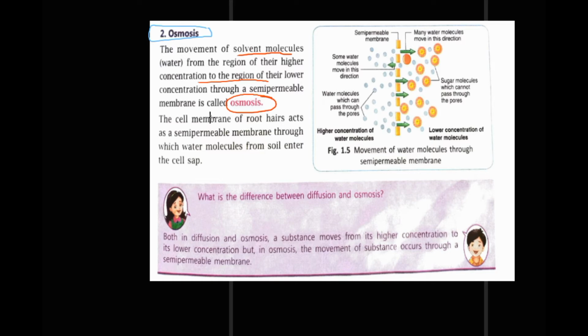The process is called osmosis. As we have already studied, the cell membrane of root hairs acts as a semi-permeable membrane through which water molecules from the soil enter into the cell sap. Right, so here the movement of water molecules through the semi-permeable membrane is shown in the diagram.